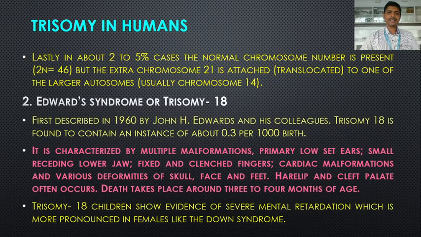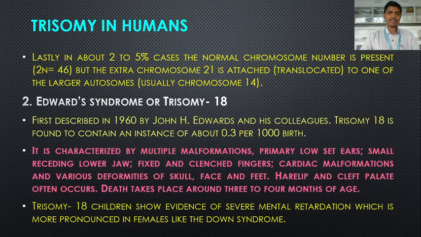Trisomy 18 children show evidence of severe mental retardation, which is more pronounced in females, like the Down syndrome. So the female age is more likely to give birth to a child with Edwards syndrome, like the Down syndrome.